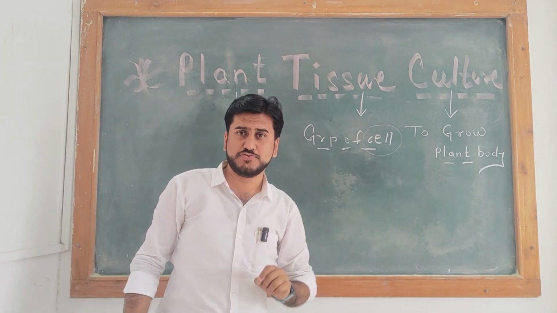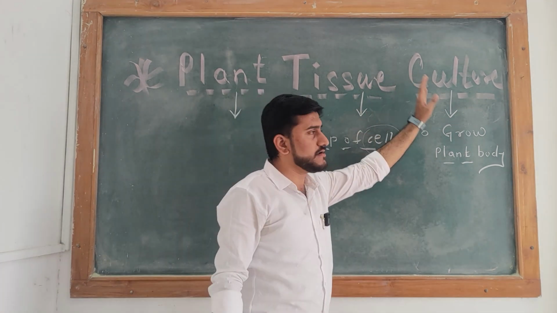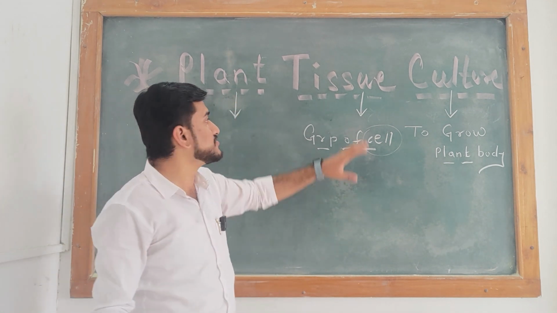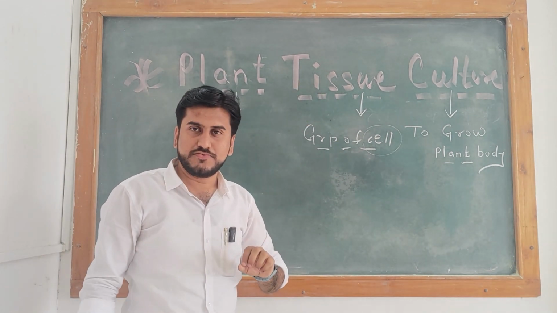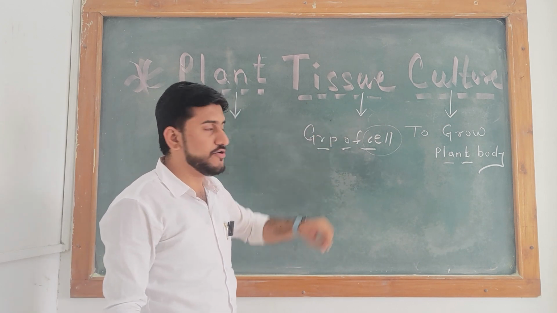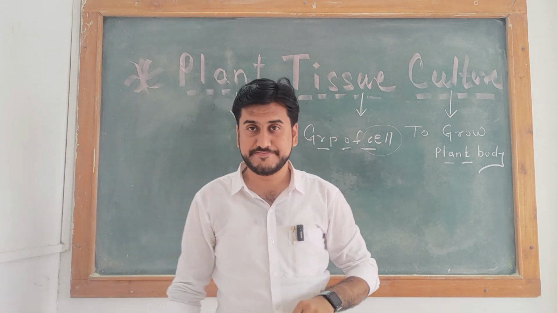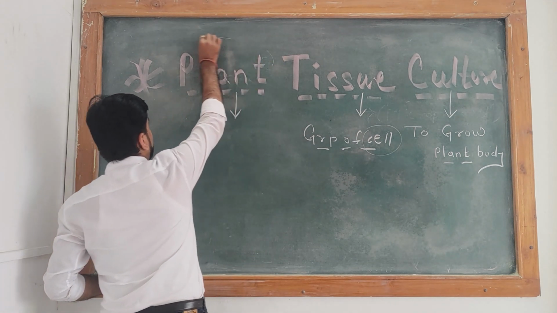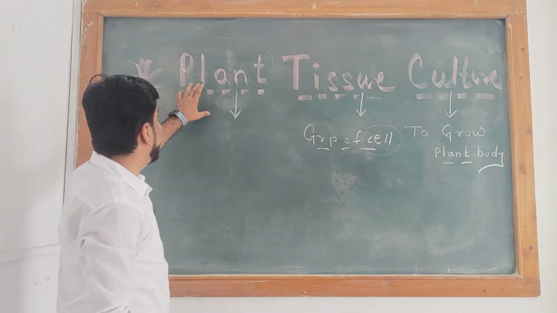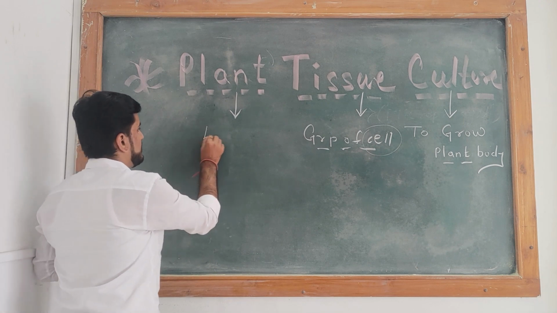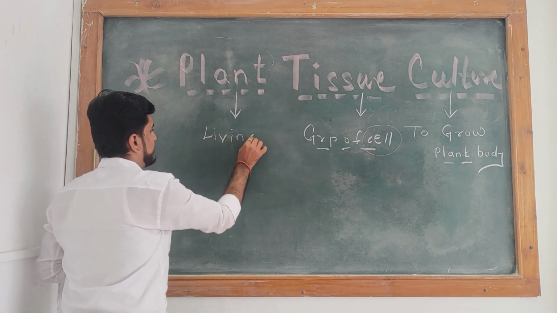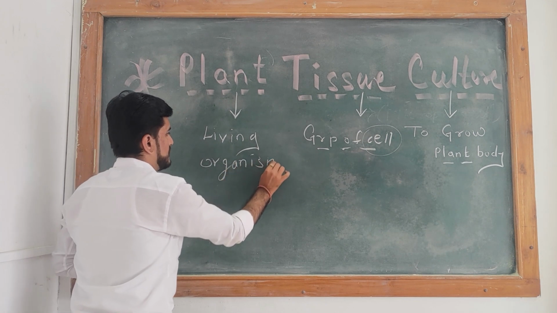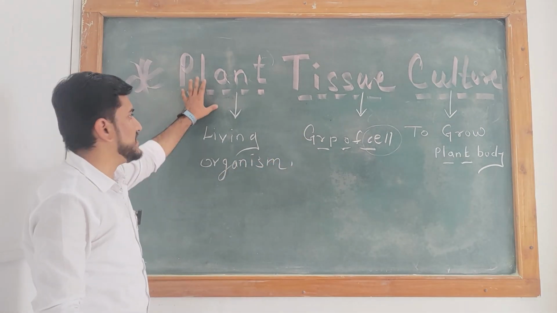By using tissue, we are culturing the plant, meaning we are reproducing a new plant body by using the tissue. This is the most important artificial reproduction method. And for the artificial reproduction method, we utilize a living organism like a plant.